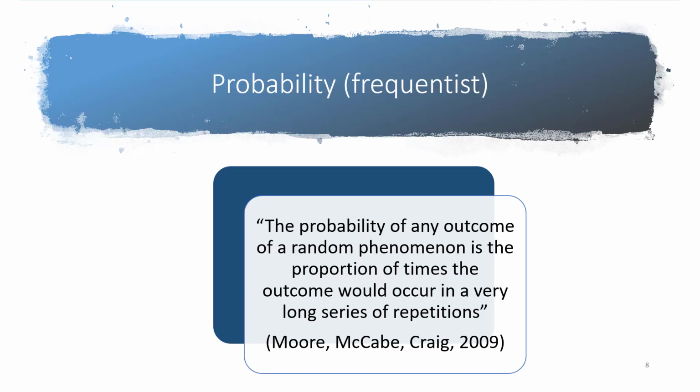First, we have the definition of frequentist probability. The probability of any outcome of a random phenomenon is the proportion of times the outcome would occur in a very long series of repetitions. For example, if we flipped a coin, a heads-tails coin, 1,000 plus times, we would expect the probability of heads, given more and more flips, would get closer and closer to 0.5, if it is a fair coin, that is.